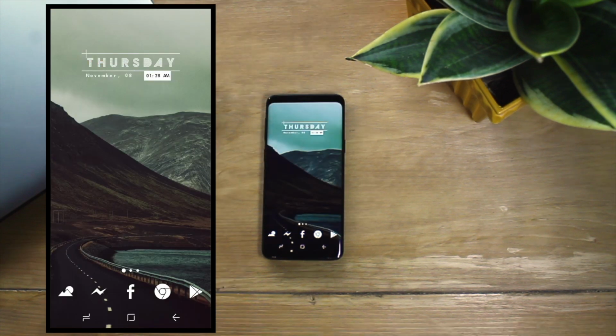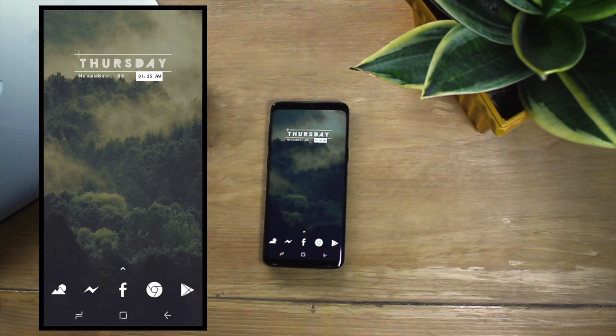Today, I'll be talking about my Android home screen setup on my Samsung Galaxy S9. My current home screen setup is all about a calm nature look. These are all simple steps to achieve the setup, so let's get started.